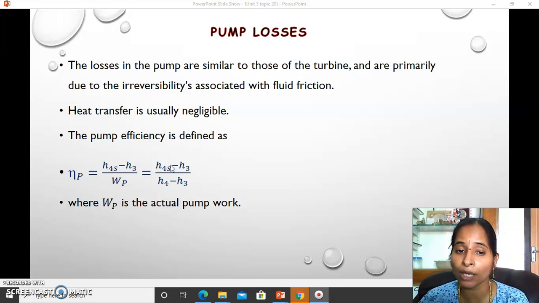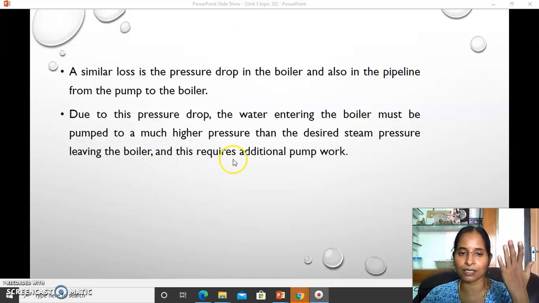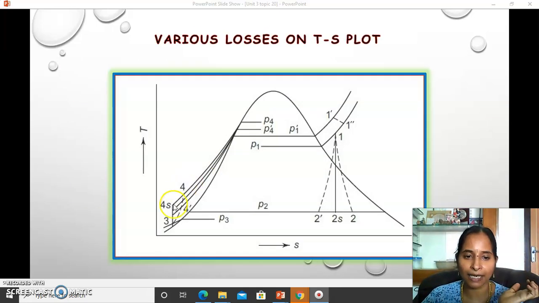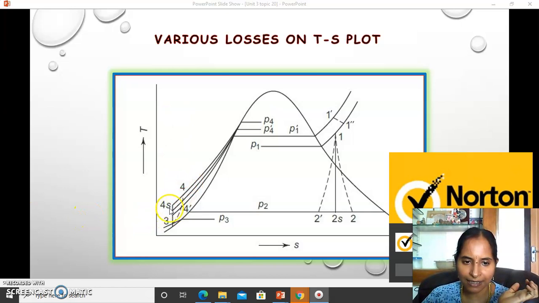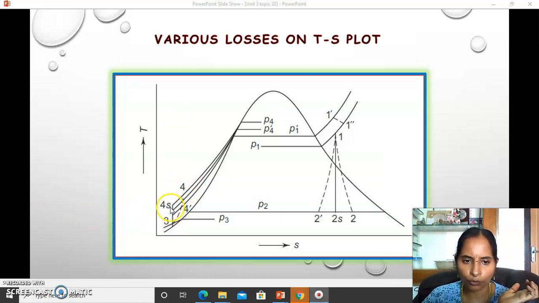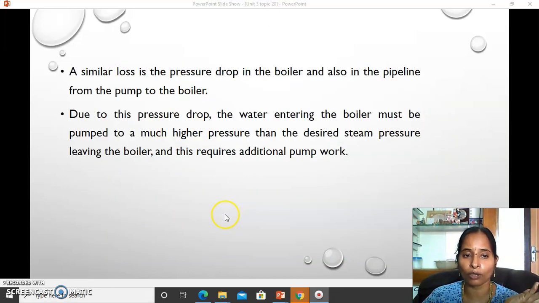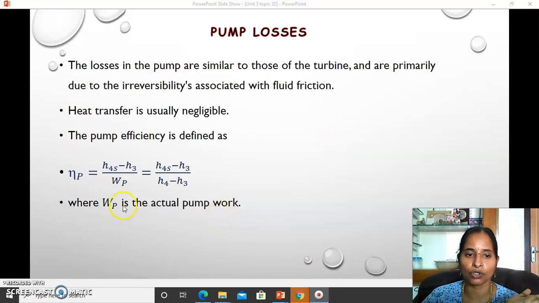Pump needs work done on the system. So H4s minus H3 will give you lesser work input, okay, but H4 minus H3 will absorb more and more work than the isentropic.